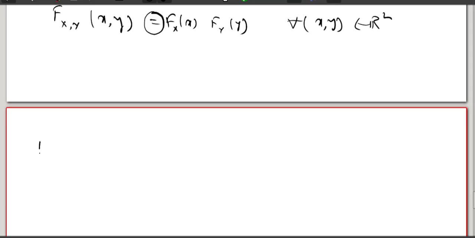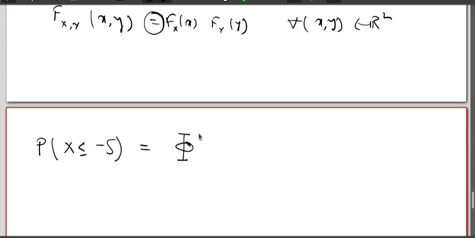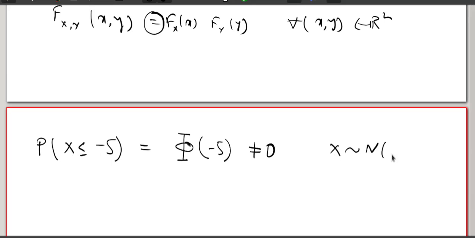So, I start with the probability that x is less than or equal to minus 5, which is basically the cumulative distribution function at the point minus 5, and which is not equal to 0 because x follows normal 0, 1.